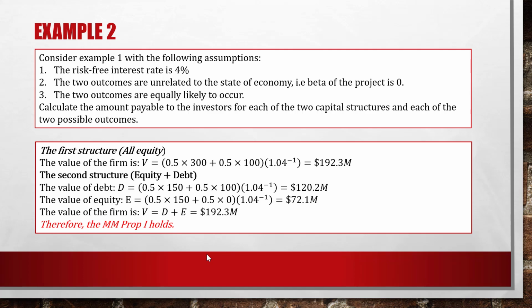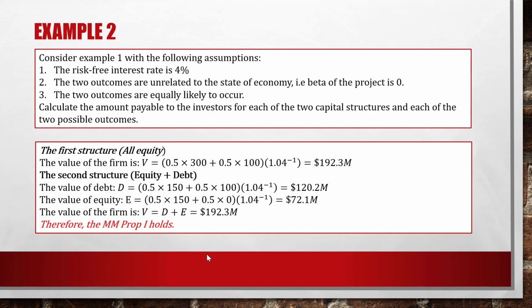Now finally, the value of the firm V is equal to D plus E. We sum up the debt and equity values. So the firm value is $192.3 million, the same as with the first structure. So in this example, with these three assumptions, we see that the firm value remains the same, $192.3 million. That means MM proposition 1 holds.